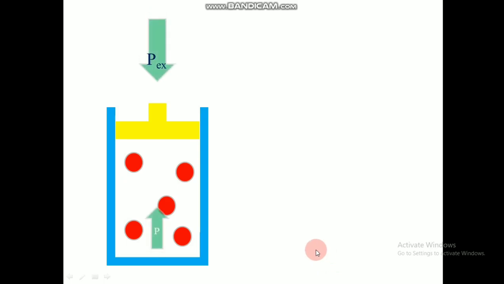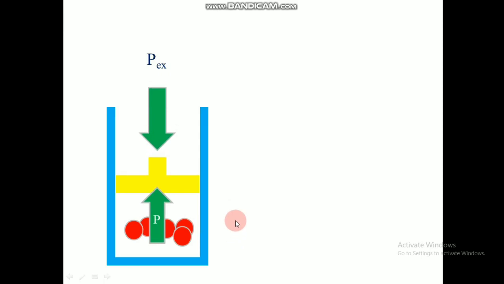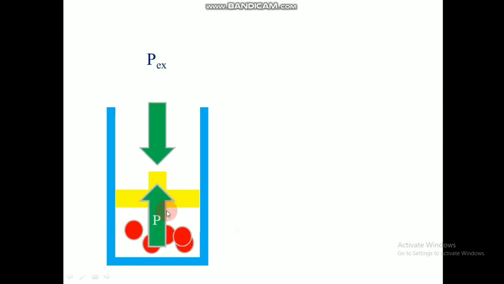When the pressure outside is more than the pressure created inside by the particles of gas, obviously compression will occur. Since this is a freely moving piston, when the pressure is more outside and the inside pressure is less, compression will occur. But until when will the compression occur? Until the pressure inside reaches the value of the pressure outside. There the compression will stop because there are equal forces from both sides.